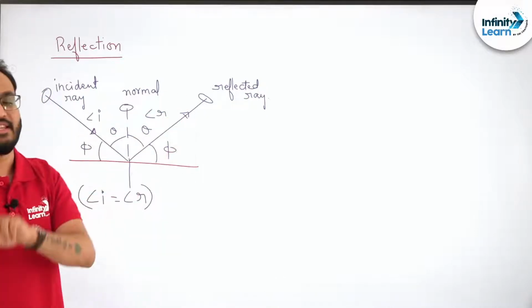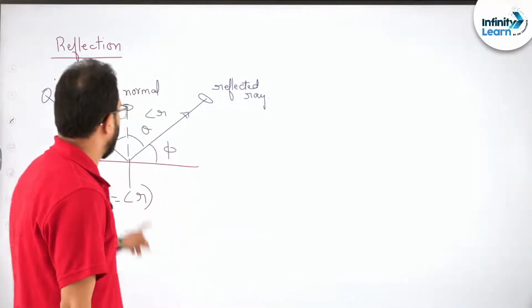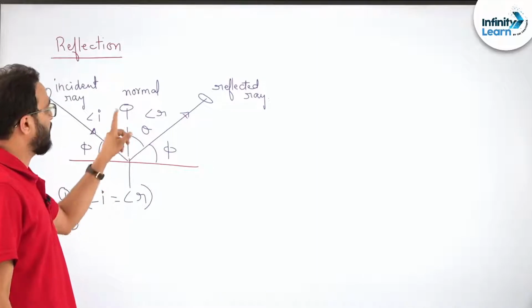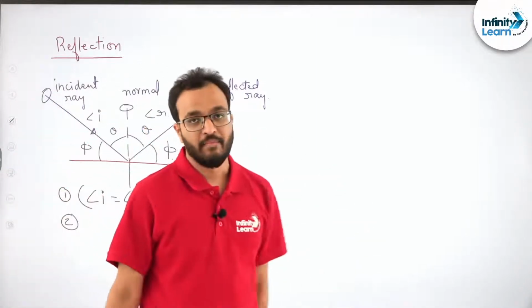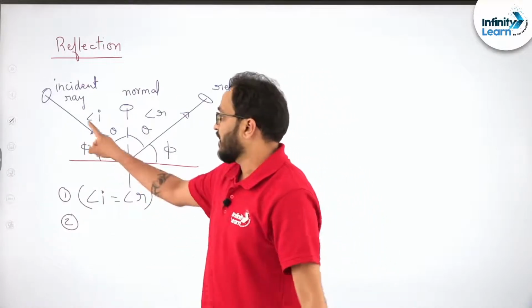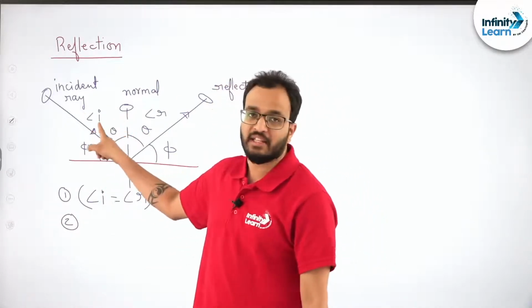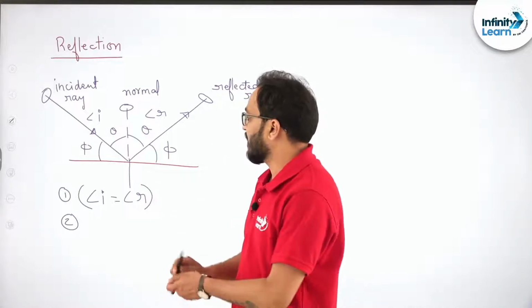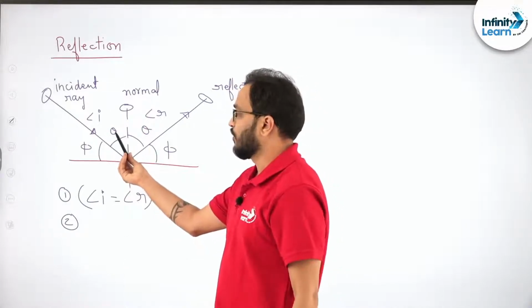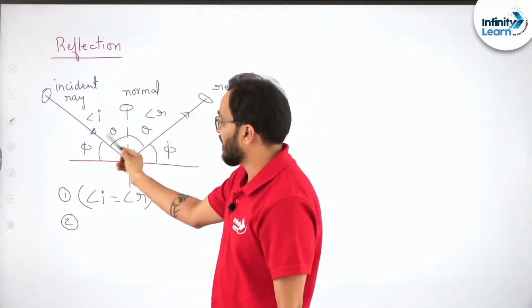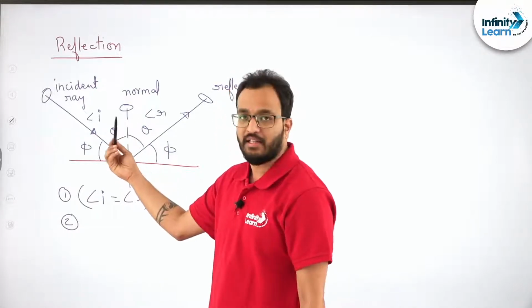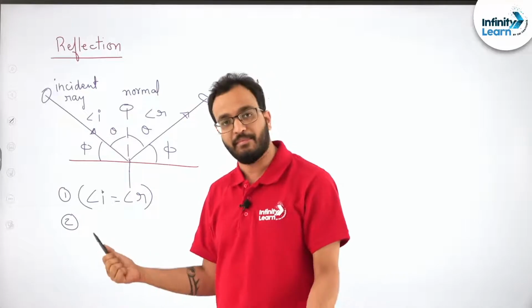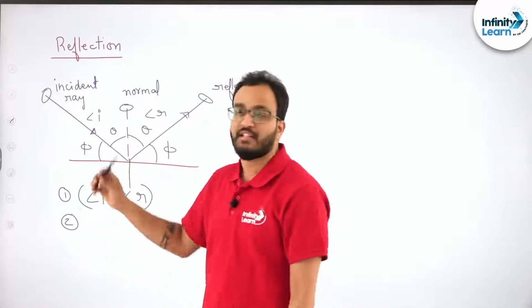All these three lie in the same plane. That means the angle of the incident ray with the normal and the angle of the reflected ray with the normal is the same. That is one thing. The second thing is they all lie in the same plane. It's not possible that the incident ray and normal lie in the xy plane and the reflected ray comes out of it, though the angles are the same. Suppose this angle is 60 degrees and the reflected ray is like this, and the angle with the normal is again 60 degrees. It might be possible, but right now these three are not in the same plane.